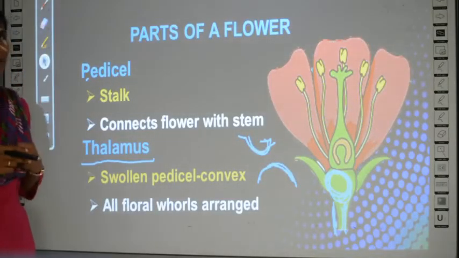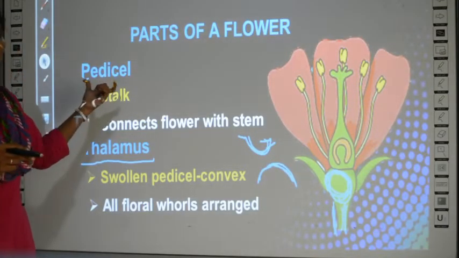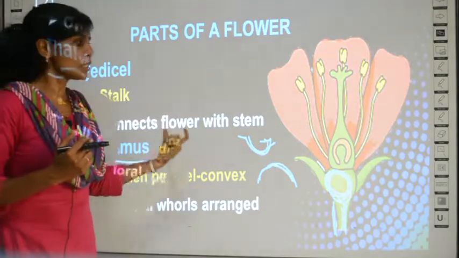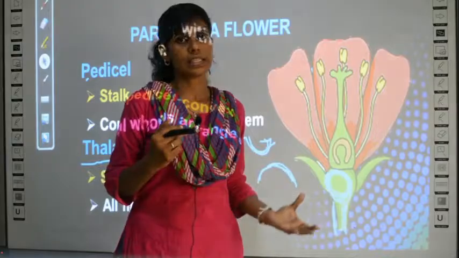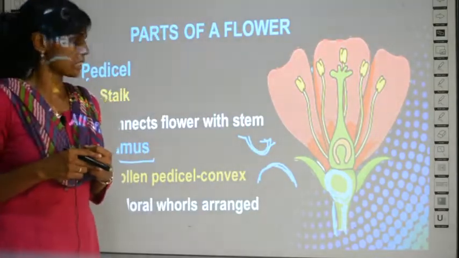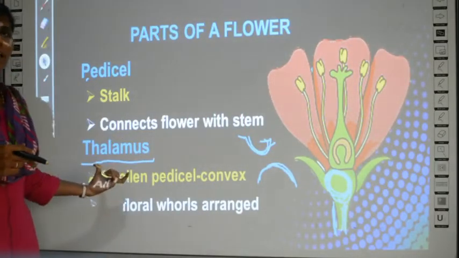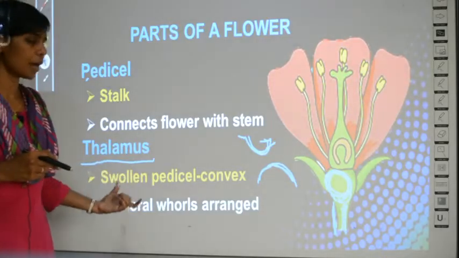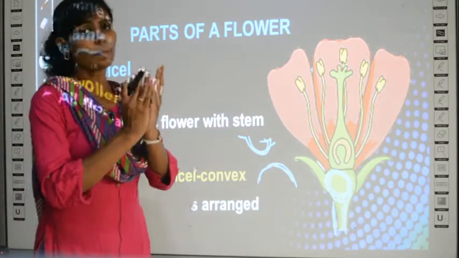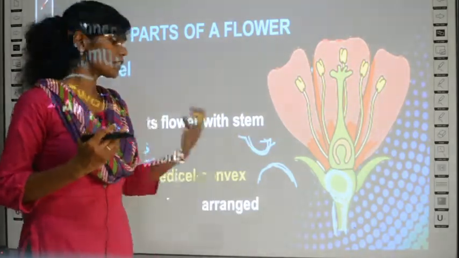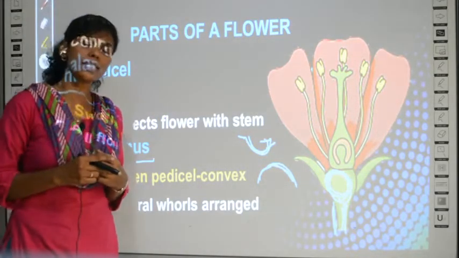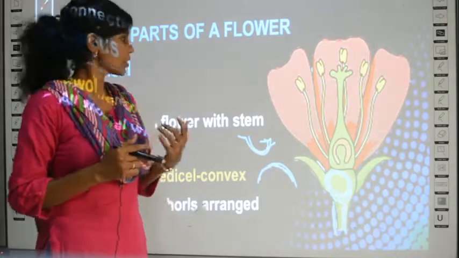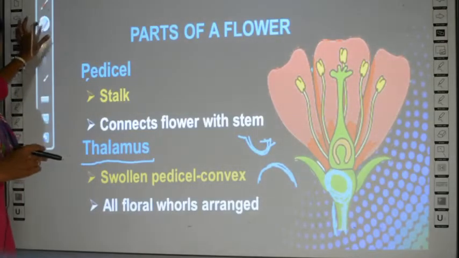So what have we learnt in this slide? There is something called the pedicel, the stalk of the flower which connects the flower to the stem. And then there is one more part called thalamus. This thalamus is the swollen pedicel. And what is the function of the thalamus? All the floral parts are arranged in whorls around the thalamus. So this is about pedicel and thalamus.